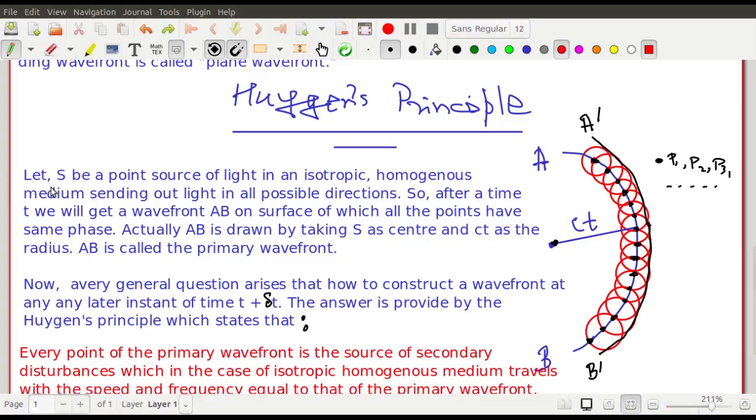I hope that you have understood it. And now, depending upon this Huygens principle, we may discuss other phenomena such as the interference of light. We can explain interference, we can explain the diffraction of light. These two are in your course in this particular paper and semester, the interference and diffraction of light. And in another semester you will have the polarization of light. So polarization can also be explained on the wave theory.